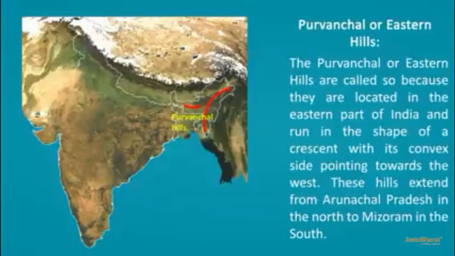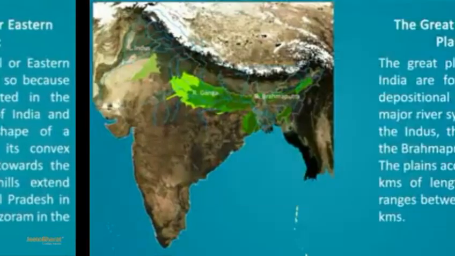Purvanchal or Eastern Hills. The Purvanchal or Eastern Hills are so called because they are located in the eastern part of India and run in the shape of a crescent with its convex side pointing toward the west. These hills extend from Arunachal Pradesh in the north to Mizoram in the south.